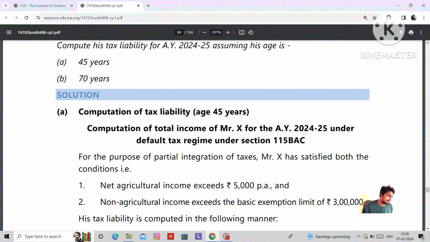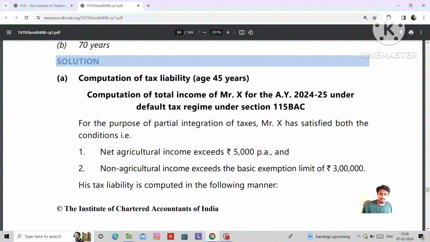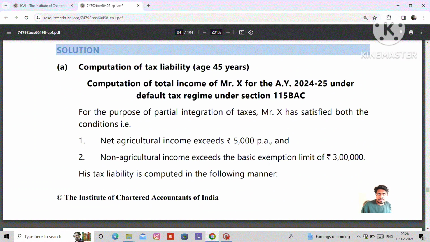Agriculture income from land in Jaipur. This is not the net agriculture income, just agriculture income, 4,80,000. And then expenses incurred for earning the agriculture income are 1,70,000. You need to deduct 1,70,000 out of 4,80,000, then you will get the net agriculture income. Compute his tax liability for the assessment year 24-25, assuming his age is 45 years, and then 70 years.